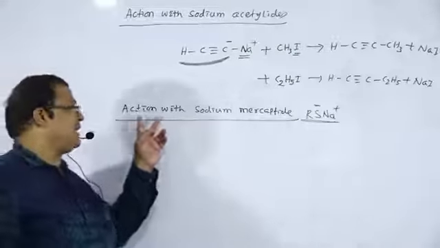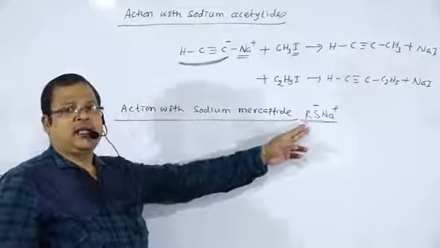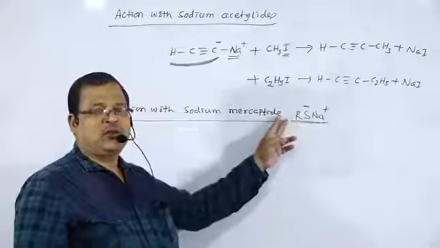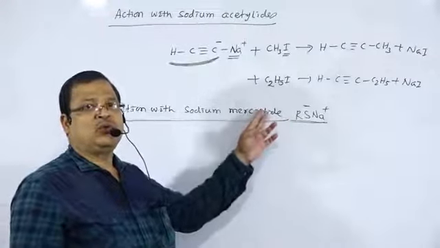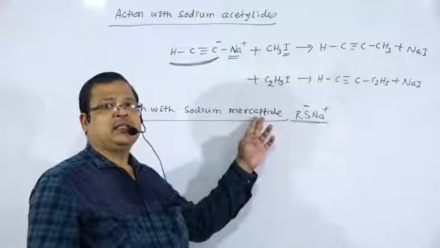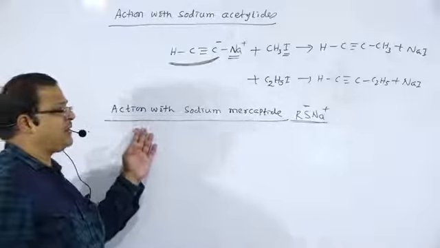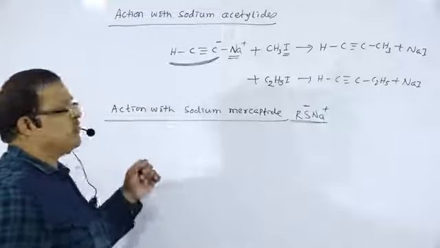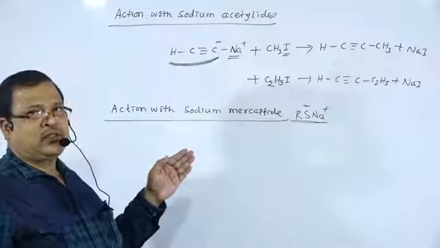So next one is action with sodium mercaptide, RSNa, similar to the reaction with sodium alkoxide, where we have prepared ether, ROR. In this case we will get thioether.